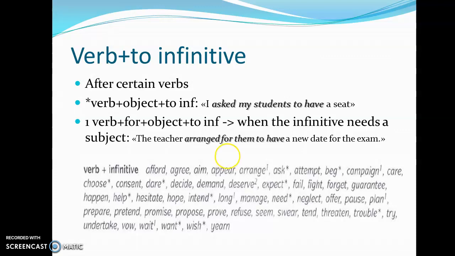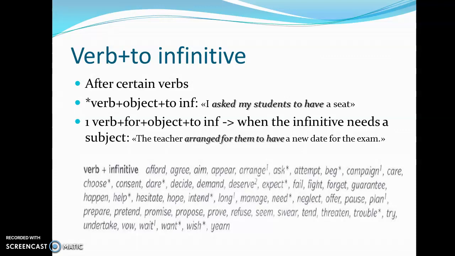Now we can also use with these verbs where you see the asterisk, the pattern verb, object, to infinitive. For instance, the verb ask. I asked my students to have a seat, my students being the object. Or these verbs marked as one, for instance the verb arrange, where you can use the pattern verb, for, object, and to infinitive when the infinitive needs a subject. That is, the teacher arranged for them to have a new date for the exam.